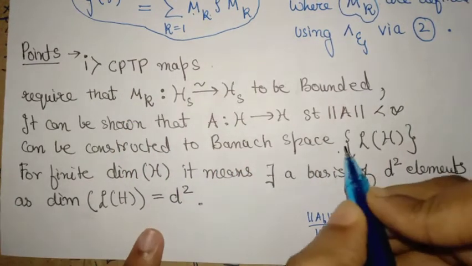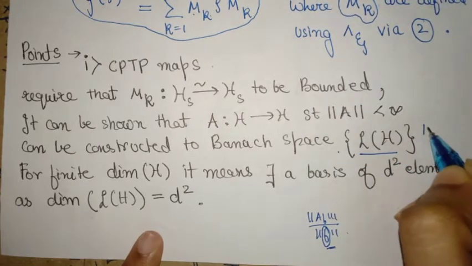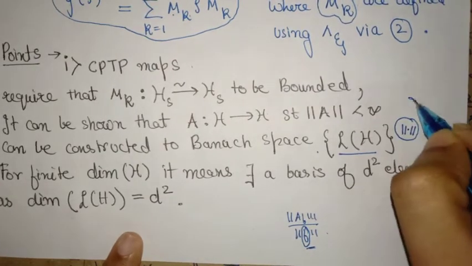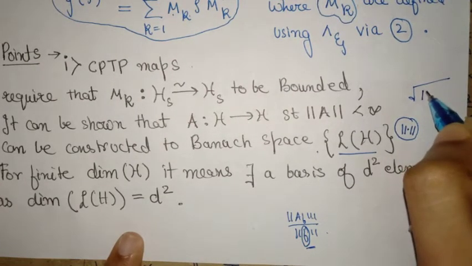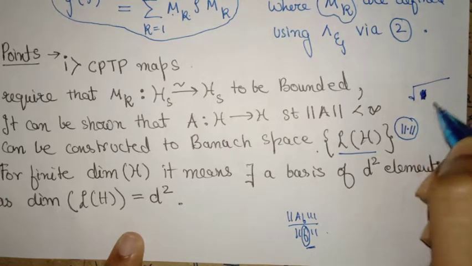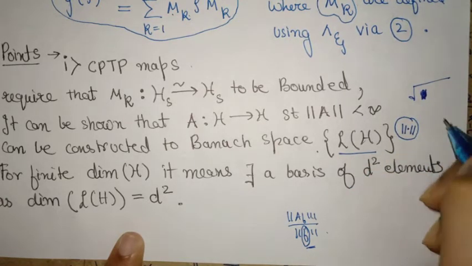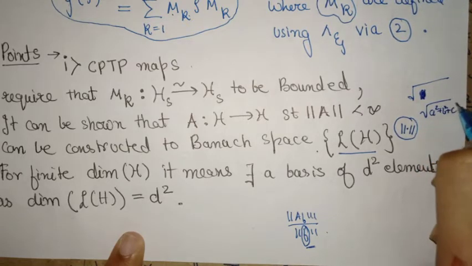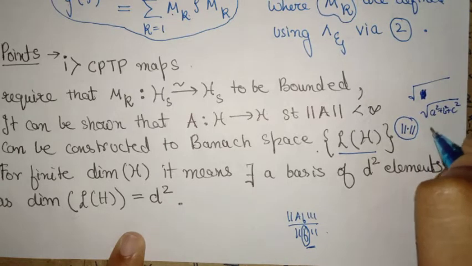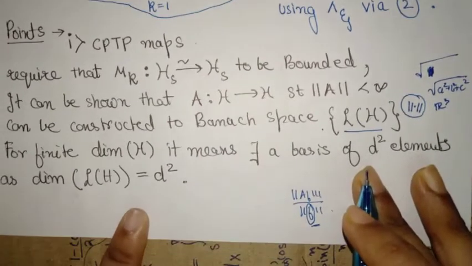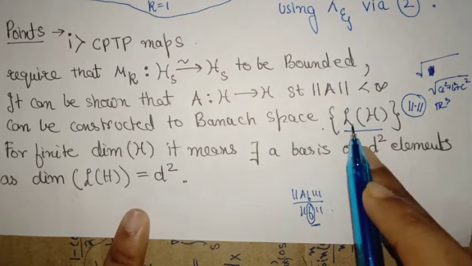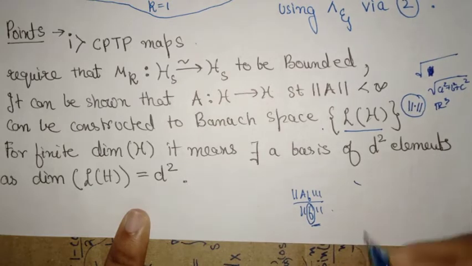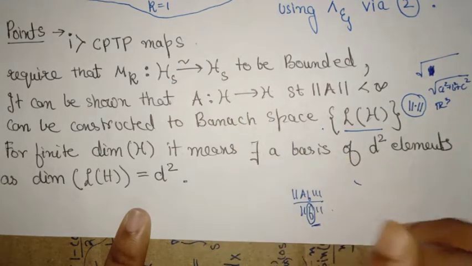What is a Banach space? Any vector space that has a norm, something that can take care of length. Like in real numbers, when we measure distances, we take the norm of a vector, which is nothing but the square root of a square plus b square plus c square if we are in R3. Similarly, if you have a vector space, you can give it a norm, and then you require that certain sorts of sequences called Cauchy sequences must converge within.